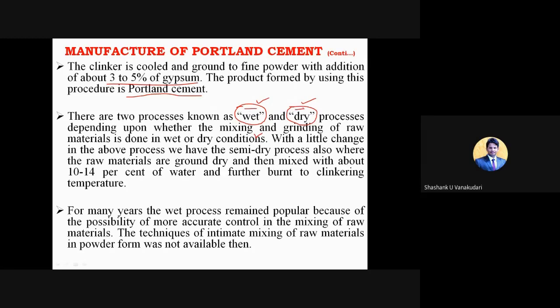With a little change in the above process, we have one more process called semi-dry process. In the semi-dry process, we are going to add a certain amount of water to the raw materials. In the dry process we are not going to add any water to the raw materials, but in the semi-dry process we add a little amount of water, up to 10 to 14%.